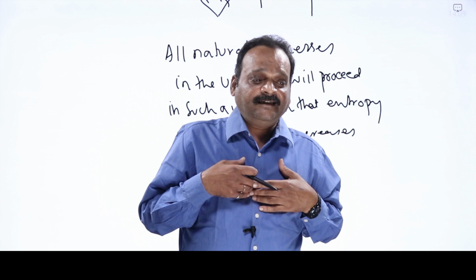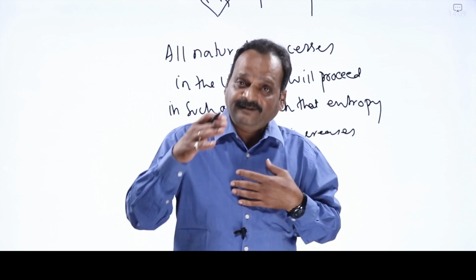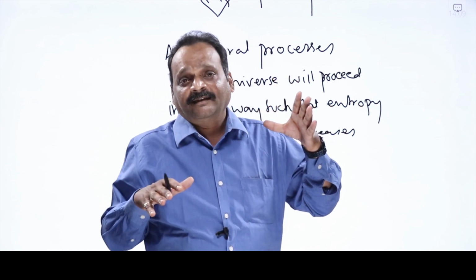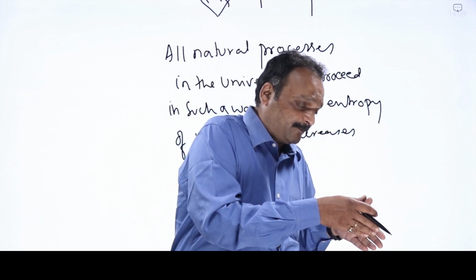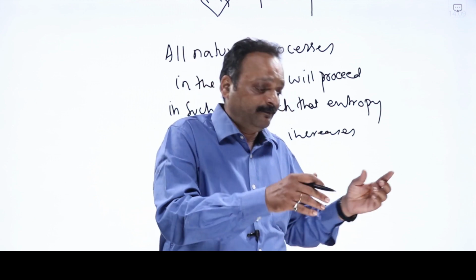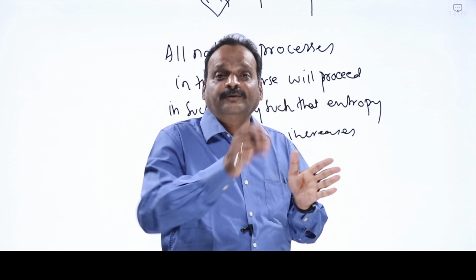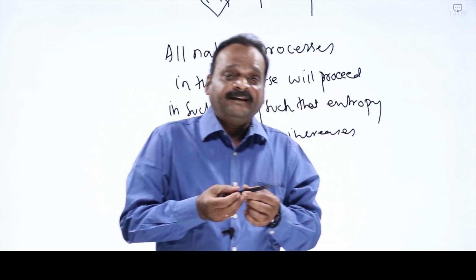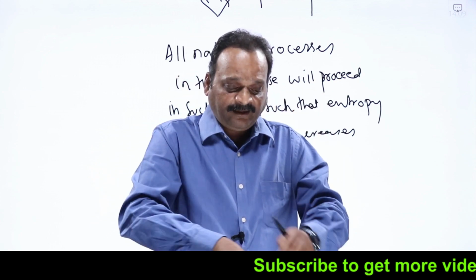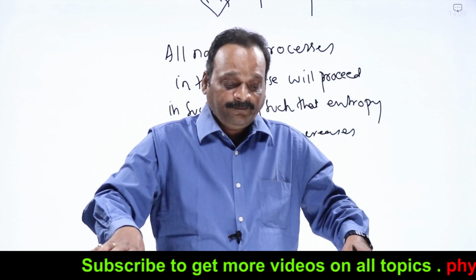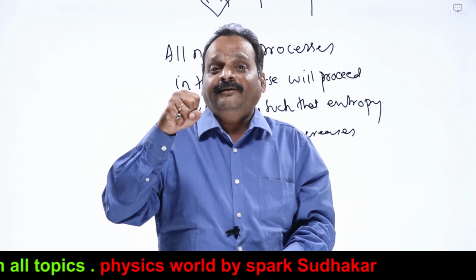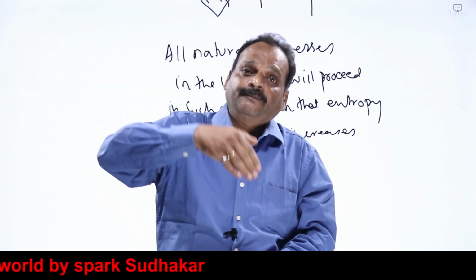Now I can understand why natural things happen in some ways only. Why heat always flows from high temperature to low temperature only. Why a hot cup of tea becomes cold after 5 or 10 minutes, but a normal cup of tea never becomes hot by itself unless you put it on a stove and heat it. Why when I drop this pen, or a chalk piece, or an egg, it always falls down and breaks into 4 or 5 pieces. A broken chalk piece never assembles itself and comes to my hand. Why water always flows from top to bottom only.